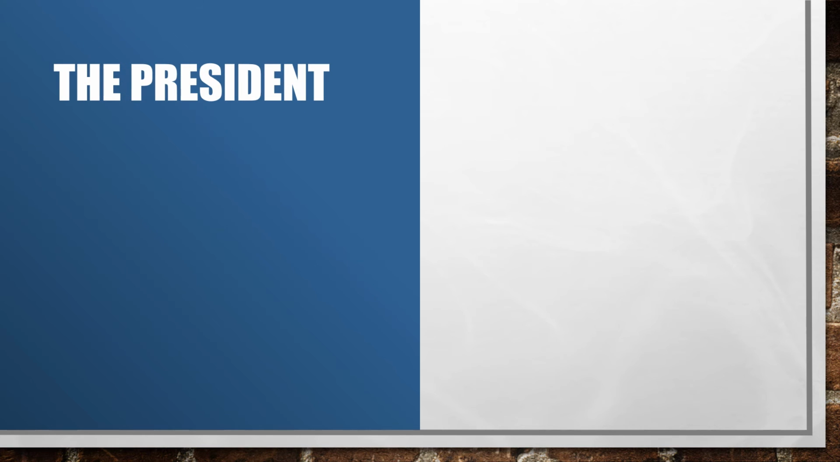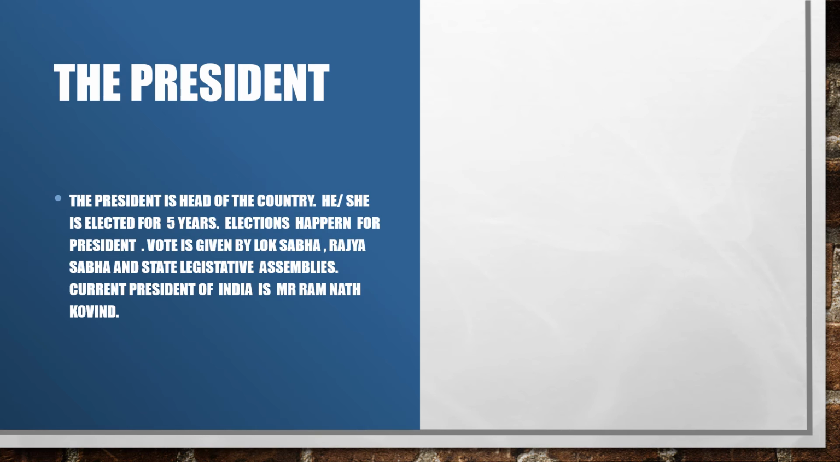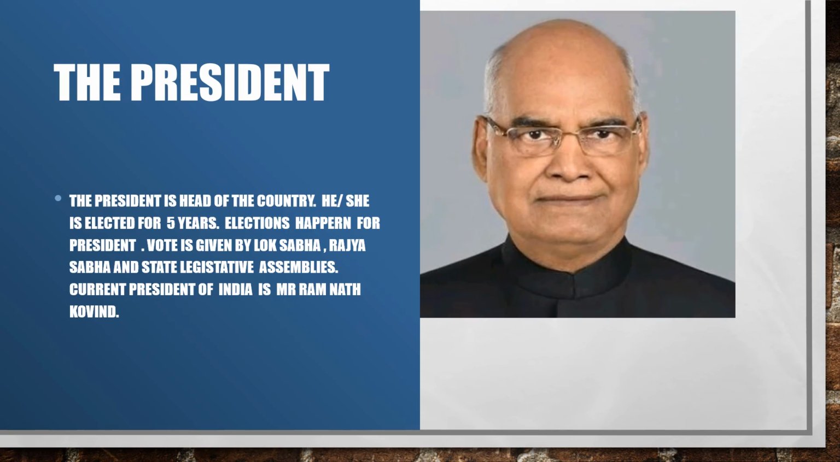The president. The president is head of the country. He or she is elected for 5 years. Elections happen for president. Vote is given by Lok Sabha, Rajya Sabha and state legislative assemblies. Current president of India is Mr. Ramnath Kovind.